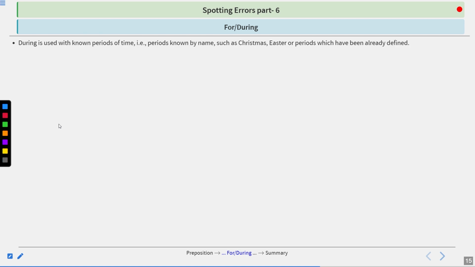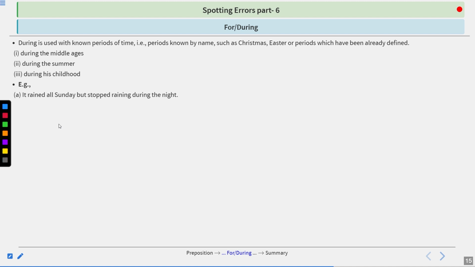For, during. During is used with non-periods of time, example, periods known by name such as Christmas, Easter, or periods which have been already defined. During the Middle Ages, during the summer, during his childhood. Example, it rained all Sunday but stopped raining during the night. She was ill for a week, and during that week she ate nothing. So here again, during is referring to a period of time.